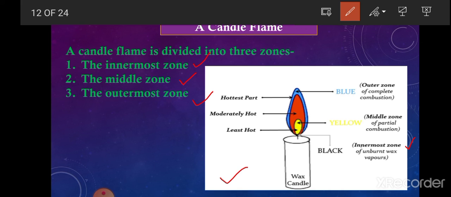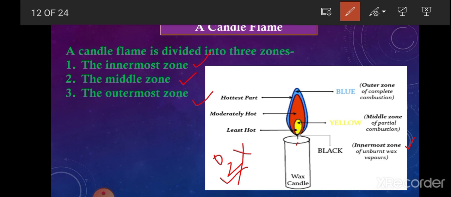Why? Because in this part of the candle flame there is a lack of oxygen, and you know that if oxygen is not present, then no combustion will take place. That is why the wax which is present here is unburnt, and this is the least hot region of the candle flame.